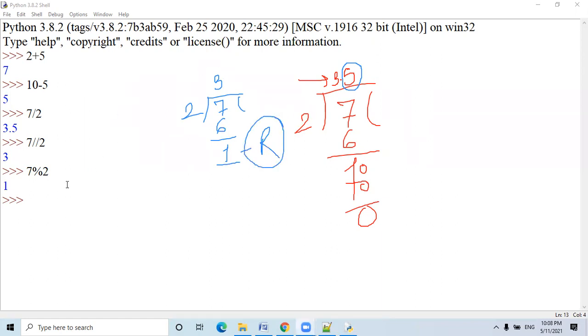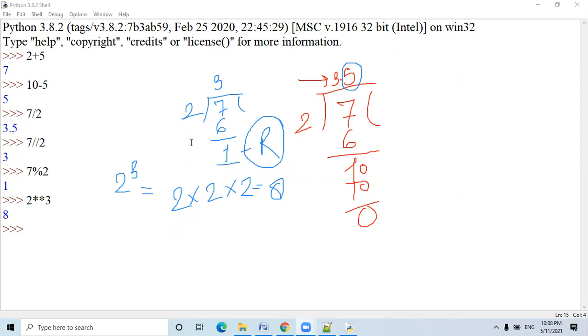Okay. Now, can you please tell me 2 ** 3? It will produce 2 to the power 3, that is 8. Understand? 2 to the power 3: 2 into 2 into 2 is equal to 8. Understand? This is called the exponential operator. I think I've covered all the operators.